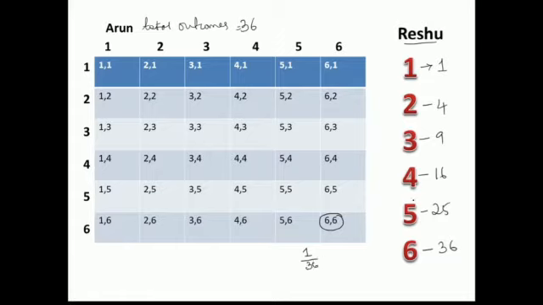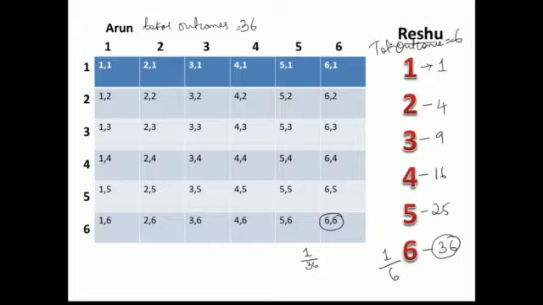In Reshu's case, how many times is 36 coming? Only one time: if 6 shows up, it will be squared as 36. What is the total number of outcomes here? It is 6 only, because she has only one die.